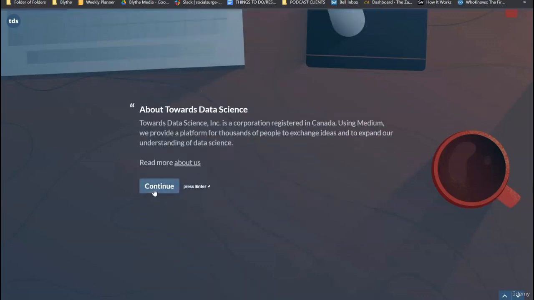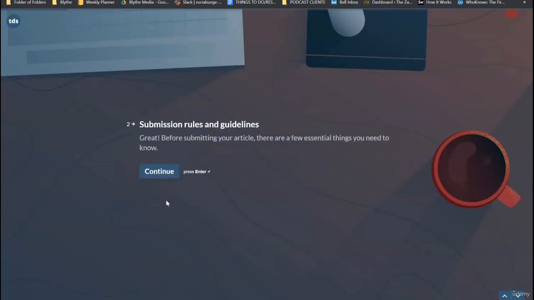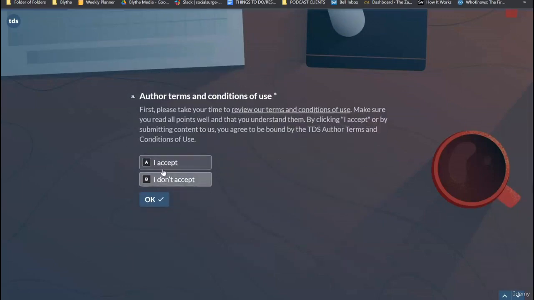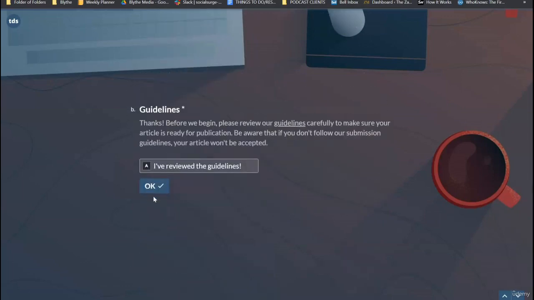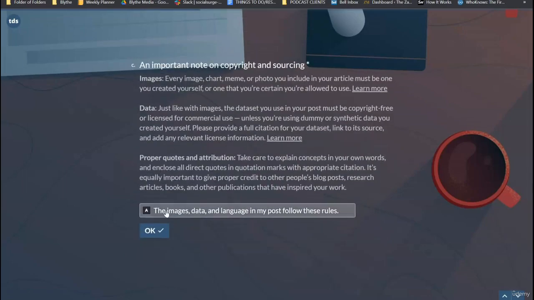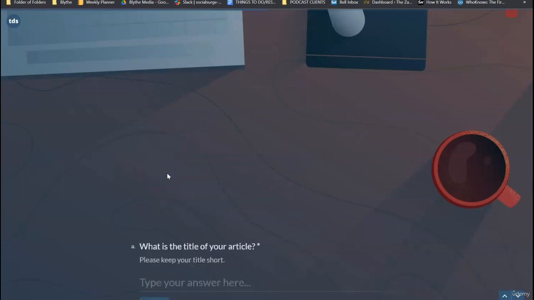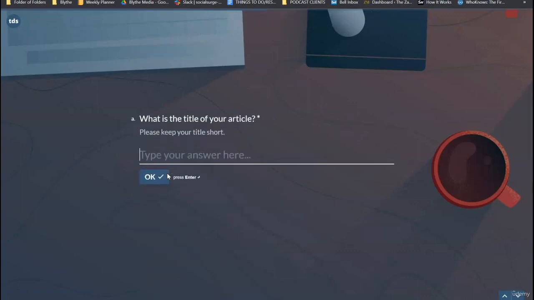It's talking about what Towards Data Science is, why publish with them: to reach a broader audience, earn money, network with our community. That's great. And submission rules, just say you accept. I've reviewed the guidelines. Yep. Important note on copyright: you have to make sure you don't copy things, and if you do, just put a resource or a reference down. And then you basically want to submit your article here. So you already have to have an article created.